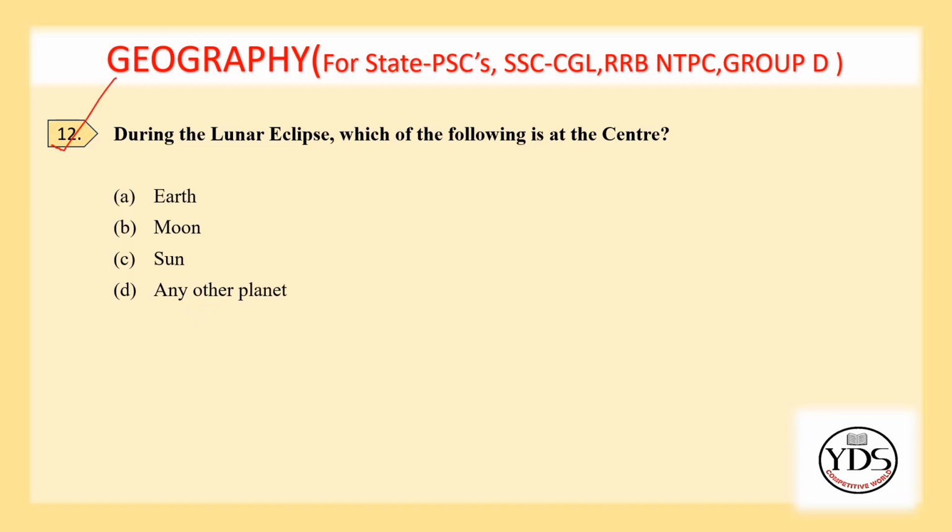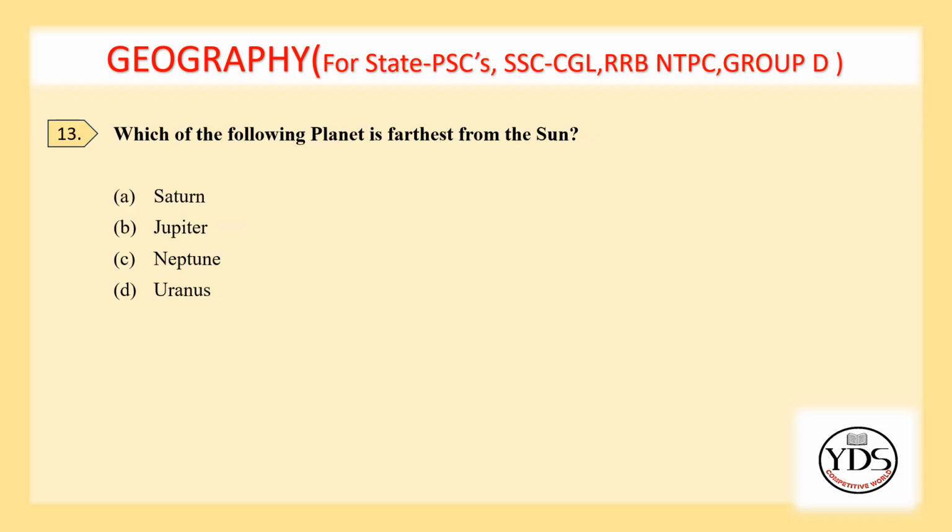12th question. During the lunar eclipse, which of the following is at the center? Earth, Mars, Sun, any other planet? Option A. Earth is the correct answer. A lunar eclipse occurs when the Earth passes between the Sun and the Moon, casting a shadow on the Moon. This is called the lunar eclipse.